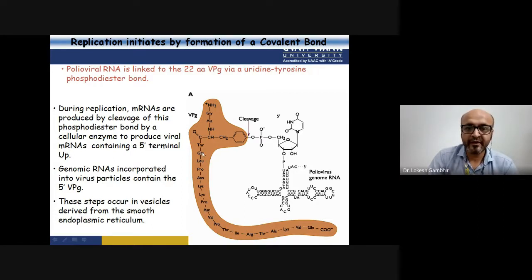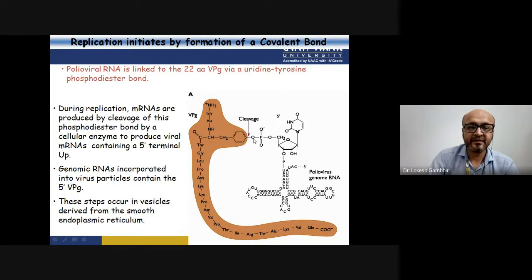It's a 22 amino acid protein which is associated via a phosphodiester bond to the mRNA, the poliovirus RNA. Now, this particular bond is a bond between a tyrosine residue and a uridyl residue. The U of the RNA and the tyrosine of the protein are forming a phosphodiester bond.